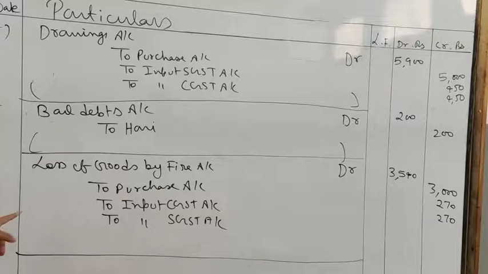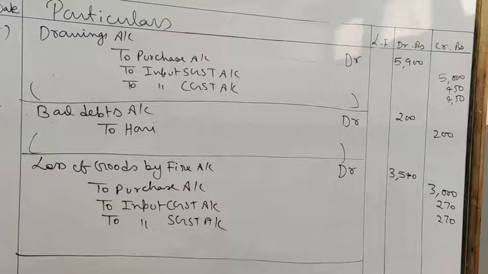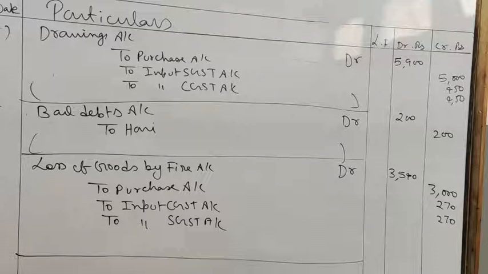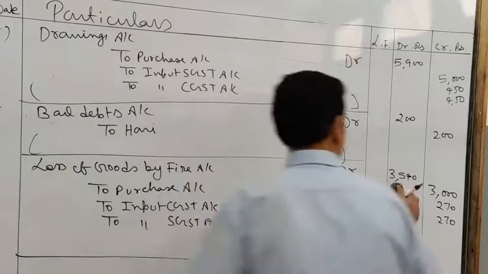Okay, this is a case of when loss of goods by fire is there and it's not insured. Now we are going to deal with the item 4. Goods costing 1000 damaged by fire and insurance company accepted a claim of 800 and check is received from insurance company. So here only I am going to change it because only the figure will change. First entry will remain same. Loss of goods by fire.